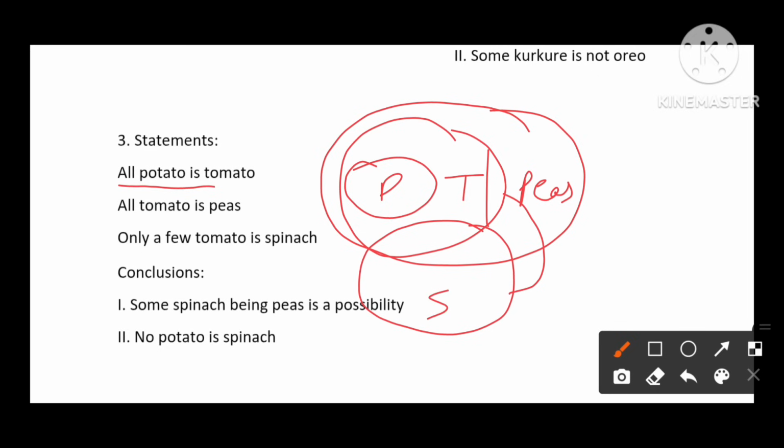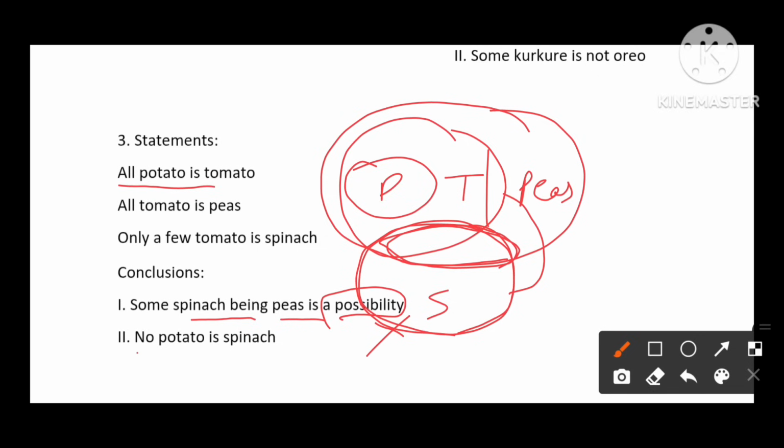Let's see the conclusions. Some spinach being peas is a possibility. Here spinach is already sharing with peas, this part. So it is saying a possibility. So the first conclusion will be false.